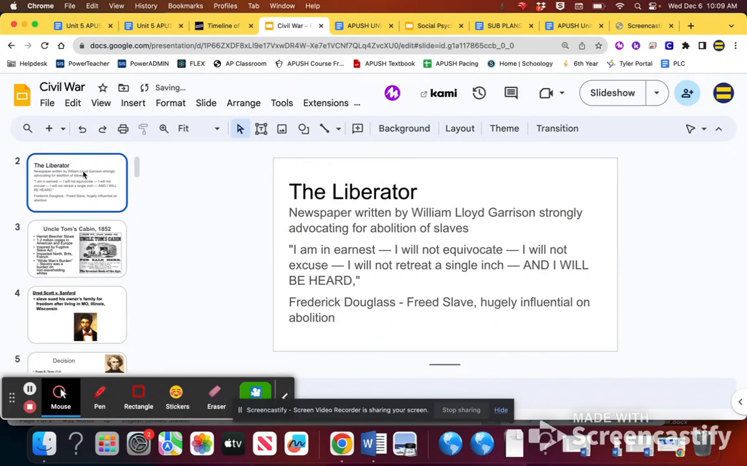The newspaper, The Liberator, written by William Lloyd Garrison, is a big factor in this. It's going to be the biggest abolitionist newspaper, for people who want to get rid of slavery. They're going to find a lot of the things that are anti-slavery in there.